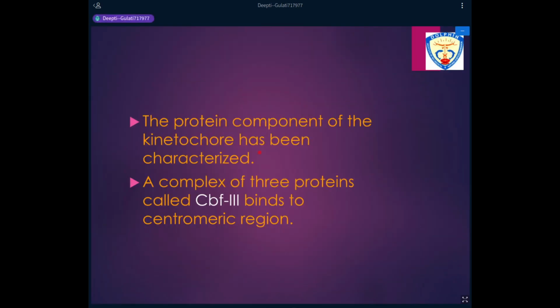So the protein component which attaches to region 1 and 3, this protein component is mainly a complex of three proteins which are collectively known as centromere binding factors. So CBF3 or the centromere binding factors is a group of three proteins which bind to region 1 and 3 of the centromeric region so that the spindle fibers will attach and the spindle fibers will generate a pull, and therefore these sister chromatids will be separated to the poles.